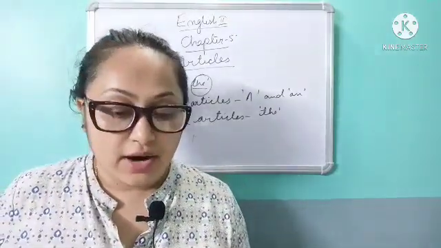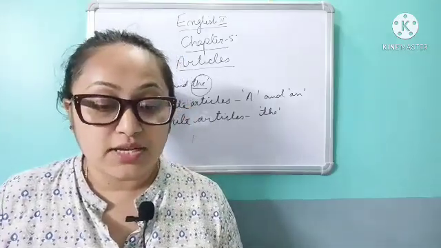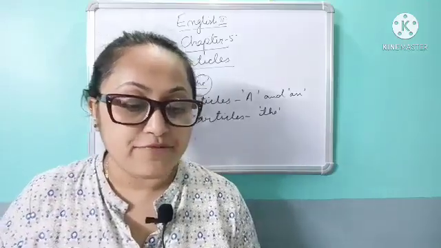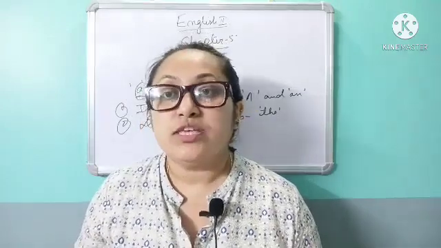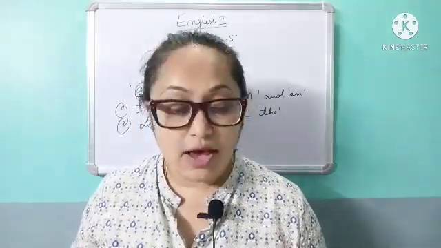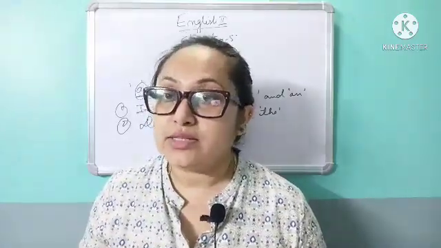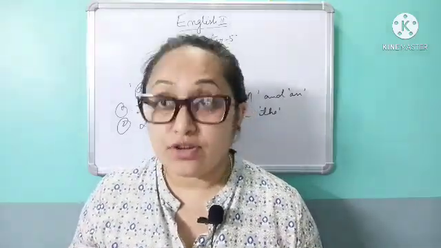Now, indefinite articles we use with singular countable nouns when talking about them for the first time. So we use a or an before a singular countable noun only when we are talking about it for the first time. What is a singular countable noun? Singular means one, like book. Countable means book can be counted.